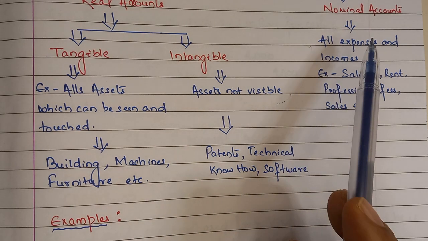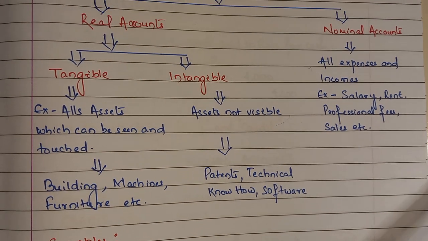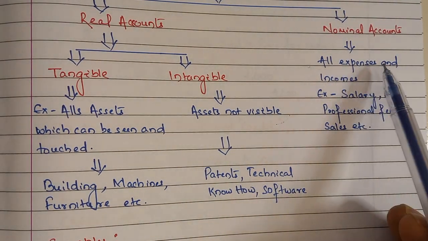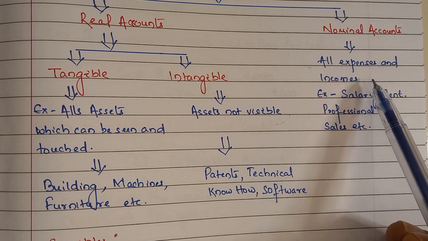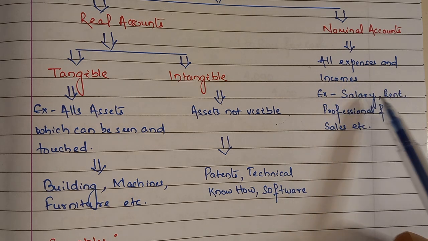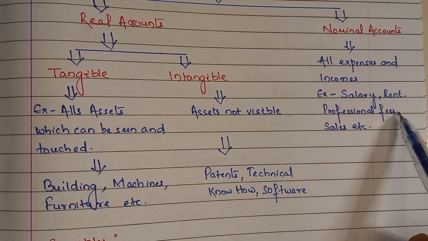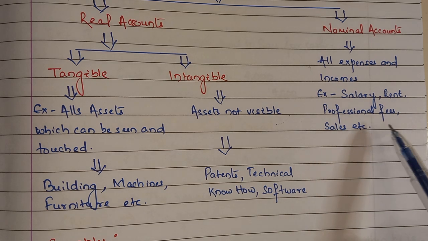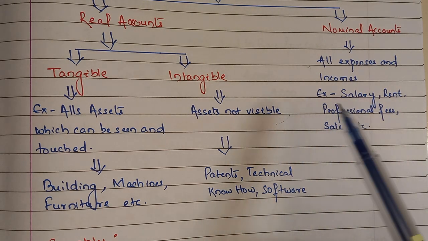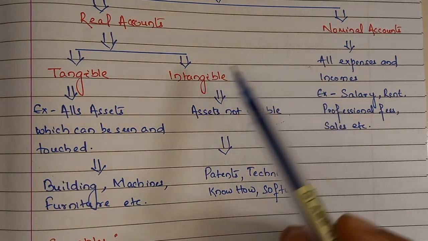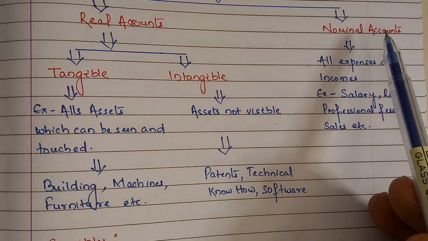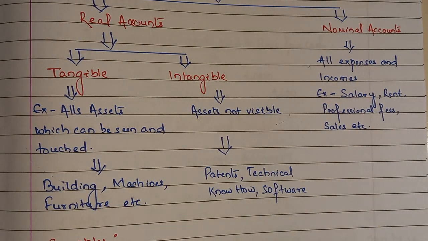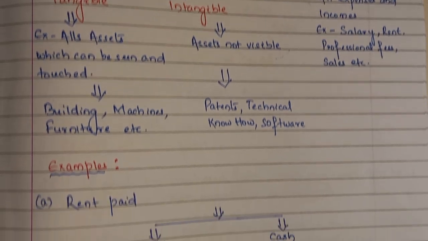Now coming to the other side, nominal account. Nominal account includes all expenses and income. Example, salary, rent, professional fees paid to consultants, revenue, sales, etc. So these are all nominal account, and these are all real account. Real account is tangible, intangible; nominal is expense and income. Now let's take few examples.